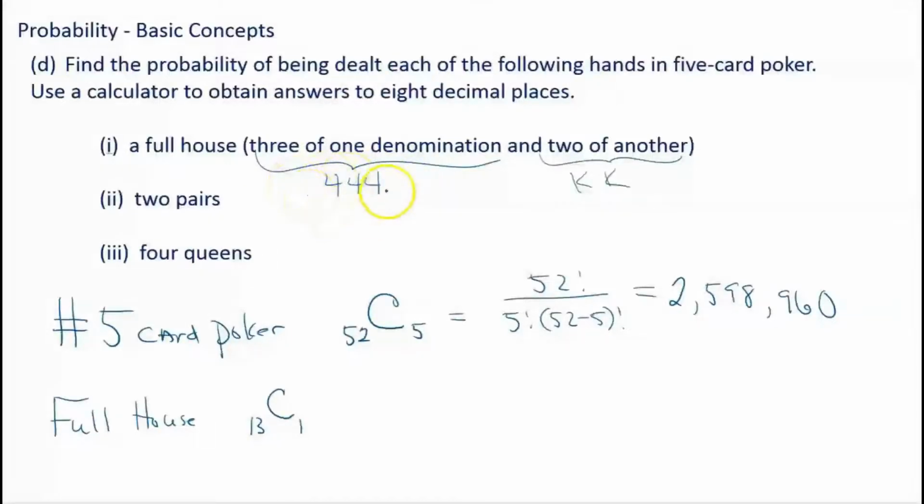So that's a possibility. And then, after we pick, whether it's going to be 4s or 5s or 6s, then we need to take our suits. Remember, there are 4 possible suits, and we have to pick 3 of them out, because that 4 might be a hearts, that 4 might be a diamond, and that 4 might be a spade. You see what I'm saying? So that's the 3 cards.